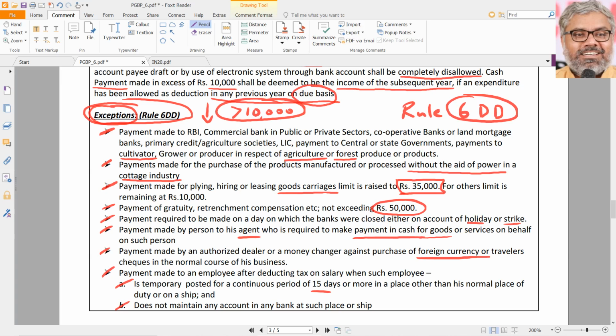Sections are in the act. Rules are in the rules separately. Income Tax Act 1961 is different. Income Tax Rules 1962 is different. So, Rule 6DD gives the exceptions here.